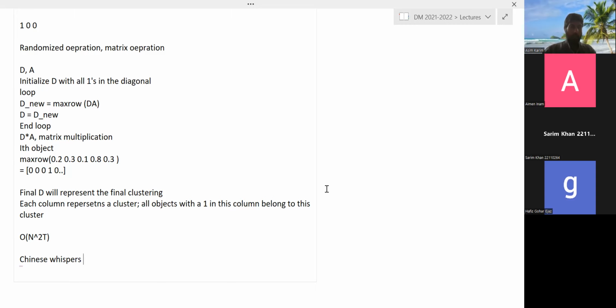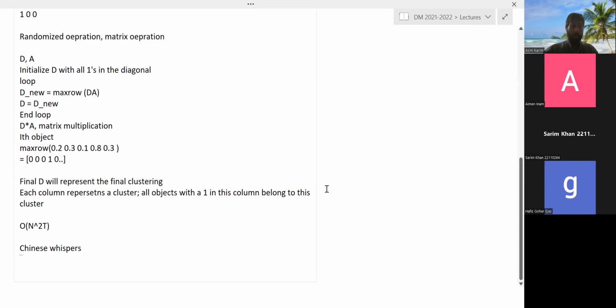So I think with that, we will conclude our discussion on clustering algorithms. And so, are there any questions?